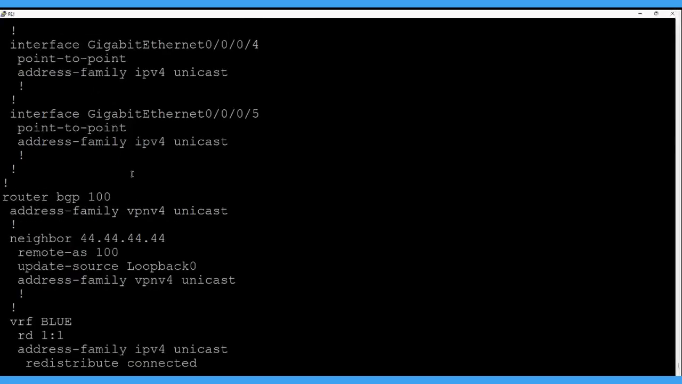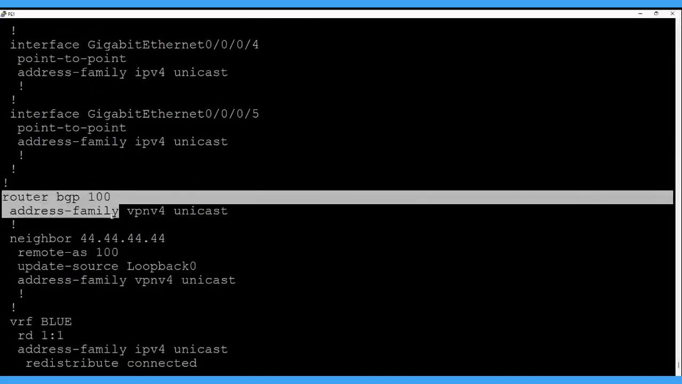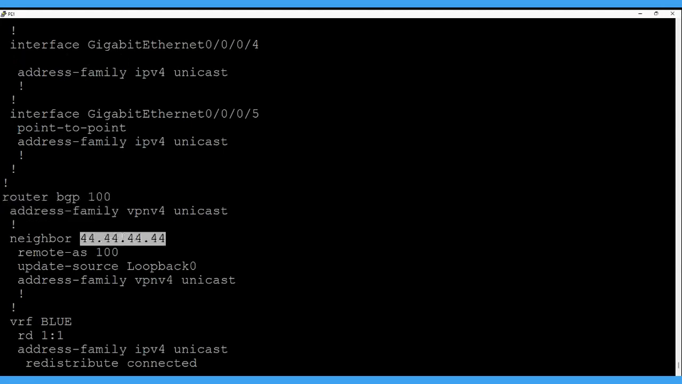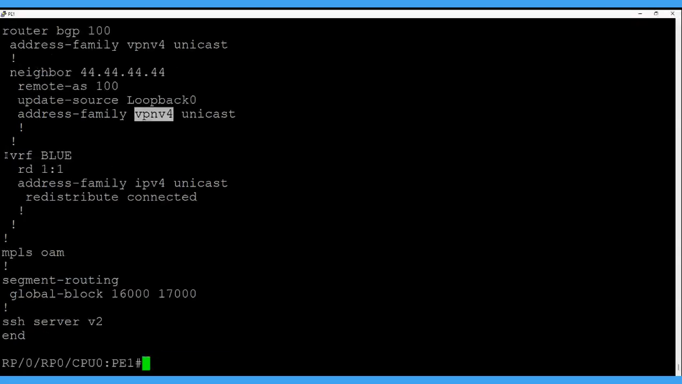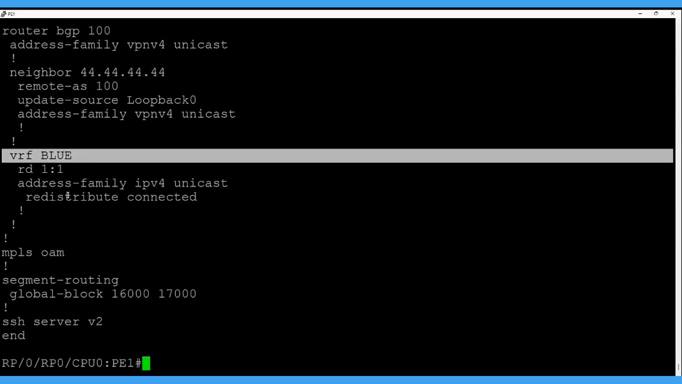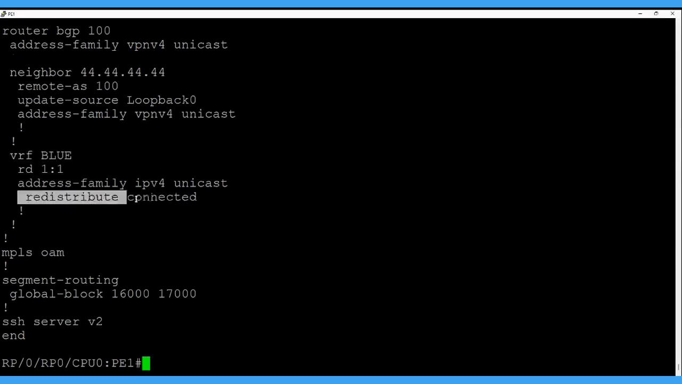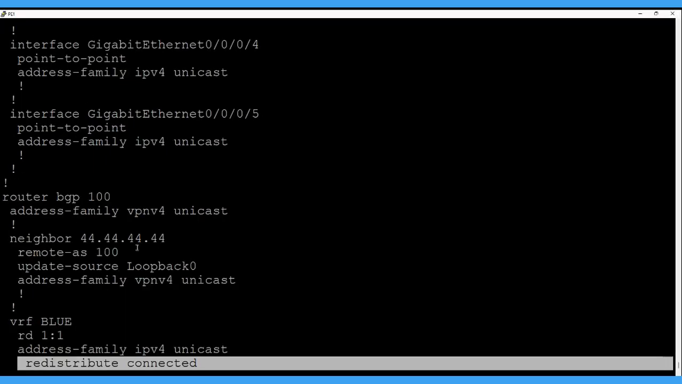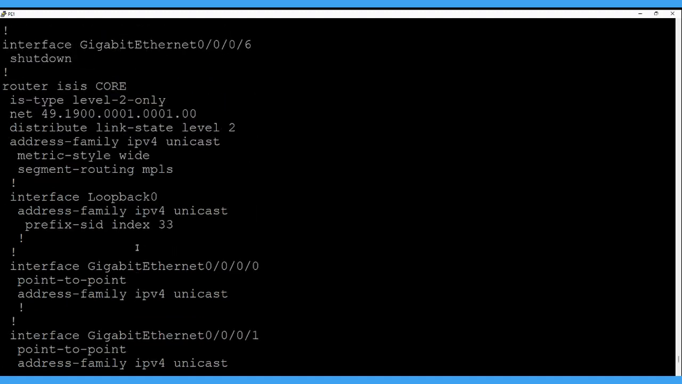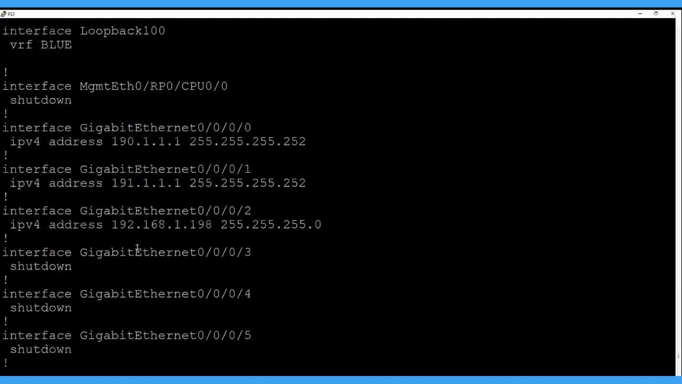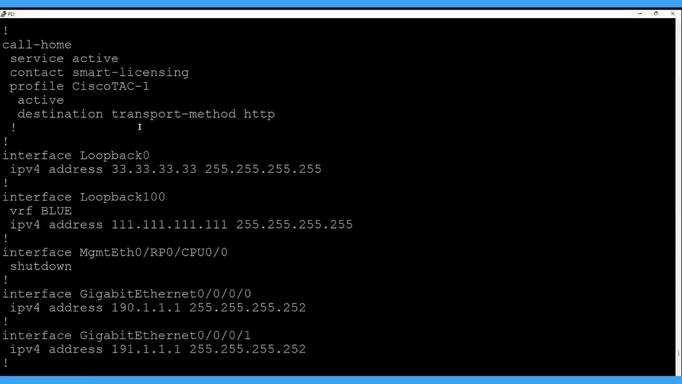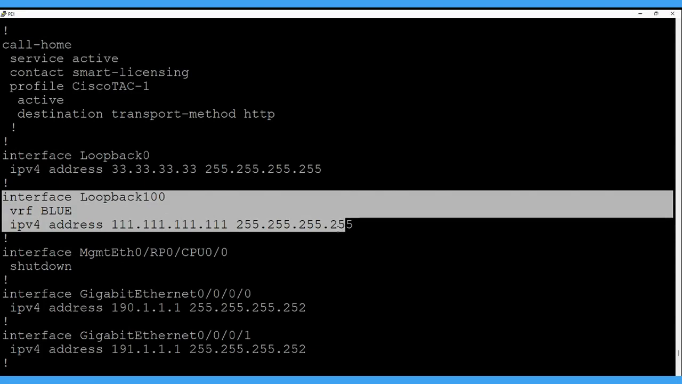And here we are doing the BGP configuration. In the BGP configuration, this is the neighbor address of the PE2, our provider 2 router. We are running VPNv4 address family, VPNv4 neighborship with this. And here I'm defining the VRF value for the customer, and I'm doing redistribute connected. The customer loopback should also be there. This is the loopback which we are calling in the customer VRF.